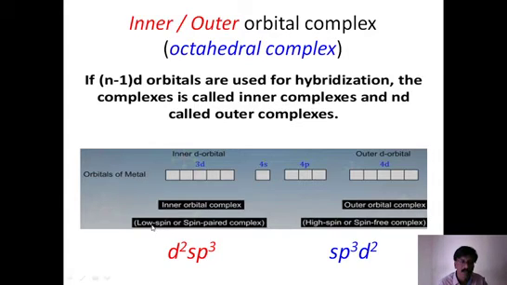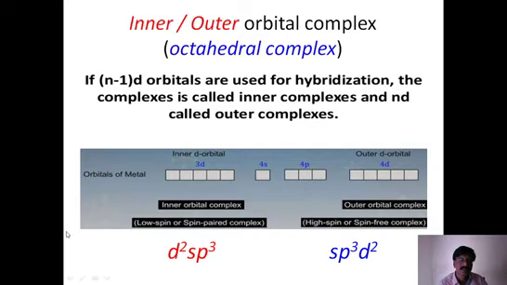This is one more word, low spin complex. Another word for this is low spin complex, or another word for this is spin paired complex. Whereas for outer d orbital, where 4d is involved, outer orbital complex, this is called high spin complex, and also it is called spin free complex, and the hybridization is sp3d2. Why is this other naming there? What is this low spin, high spin, spin paired, spin free?